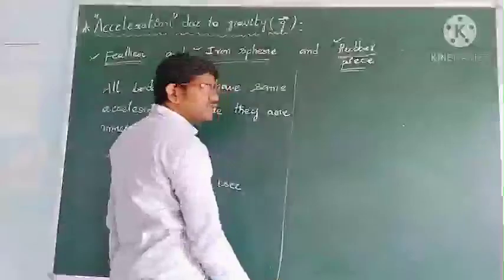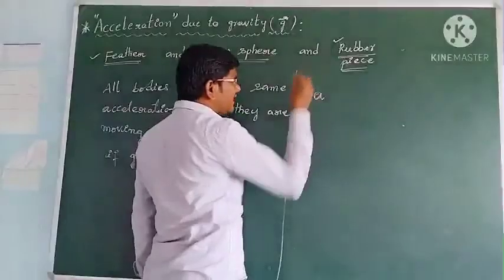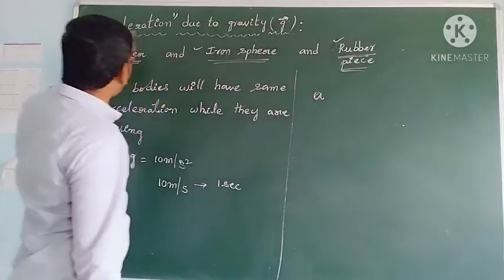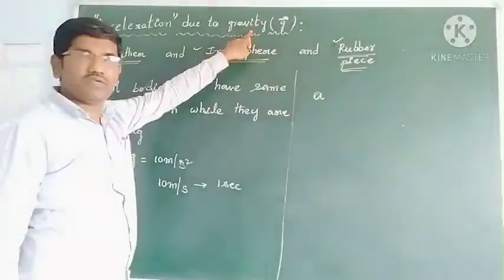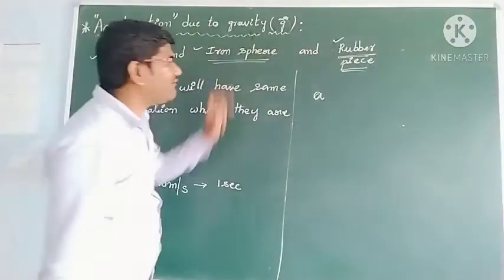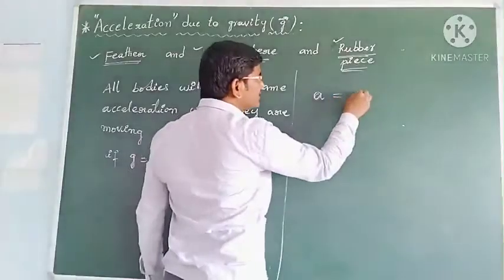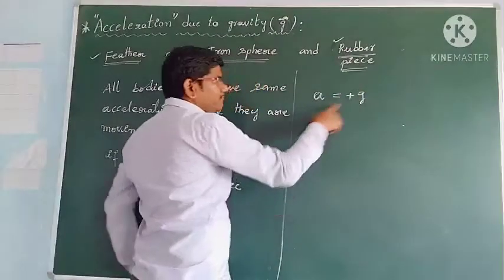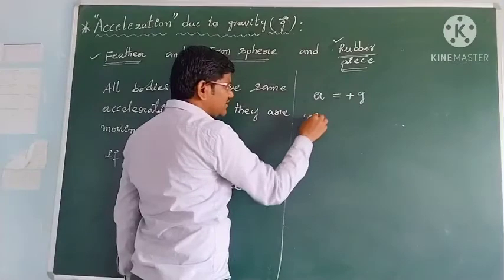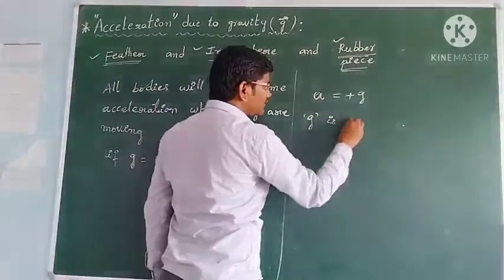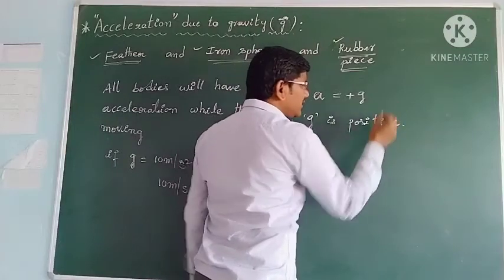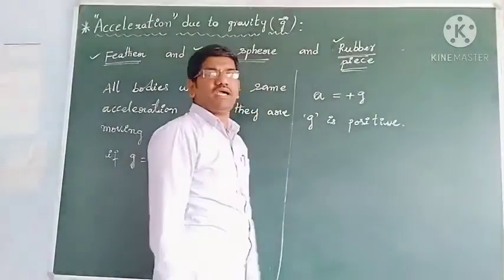Okay students, and see this acceleration A, but if that acceleration is due to the gravitational force of earth, then we call this A as, what do you know students? Acceleration due to gravity. You are calling this A as G, and that A is plus G. This G is positive if the object is moving in the downward direction.